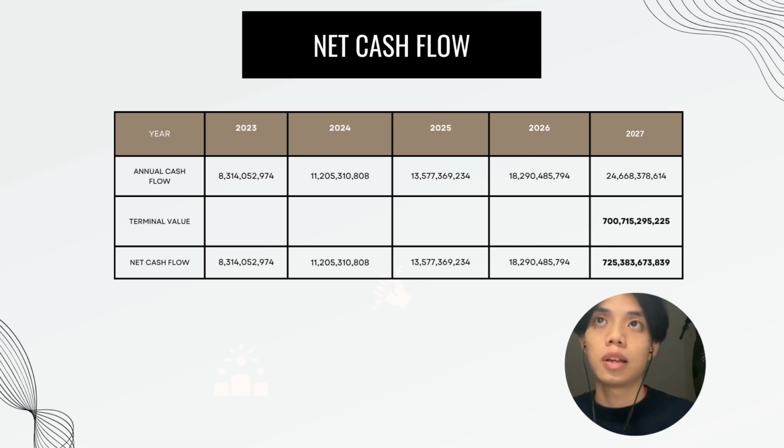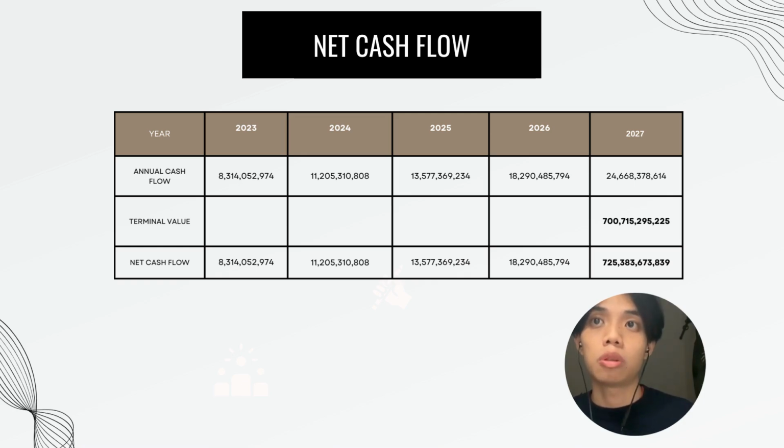Okay, next let's analyze the net cash flow over the 5 years period from 2023 to 2027. So annual cash flow growth. We start with an annual cash flow of 8.31 billion in 2023, which is steadily increasing to 24.67 billion in 2027. The terminal value in 2027 is estimated at 700.72 billion, which represents the present value of all future cash flow beyond 2027.